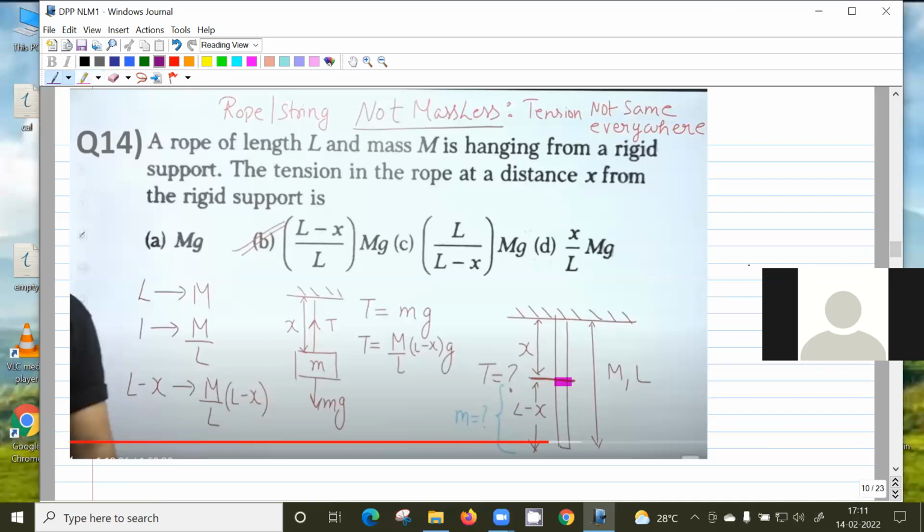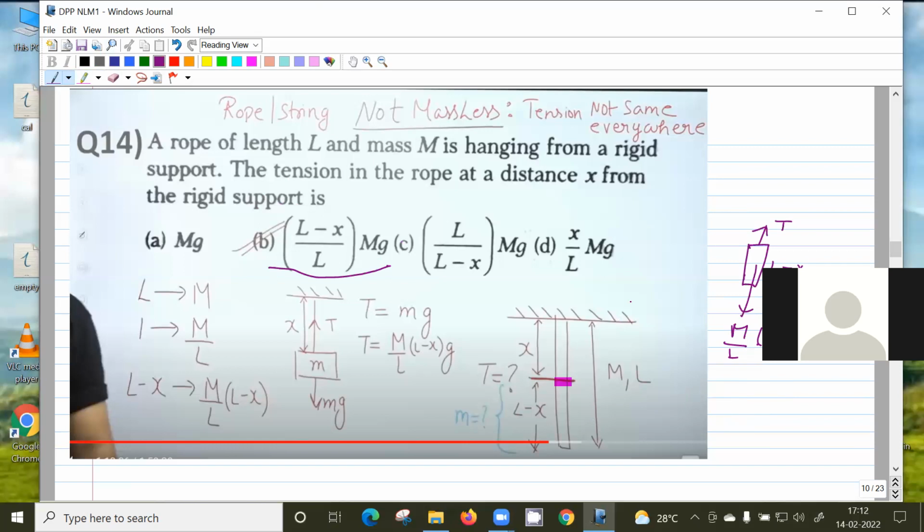So the bottom part, if you take, what is the length of the bottom part? It's L minus x, no? Yes, sir. So the weight of this thing will be M by L, that is the linear density, into L minus x into g. This is the weight of this one, and this is the tension force which is pulling upwards. The rope is stationary, so these two forces are in balance. So tension force, straight away you get the answer.